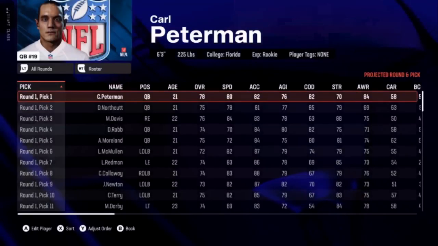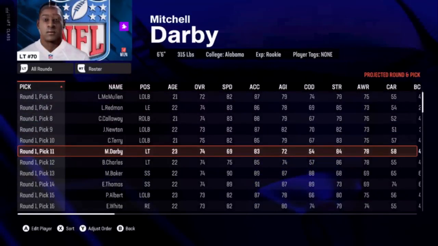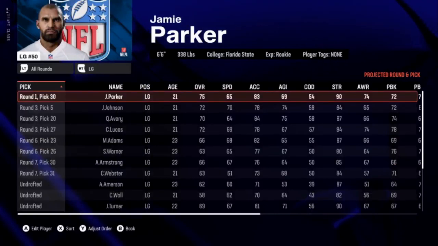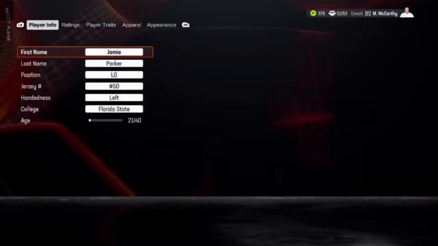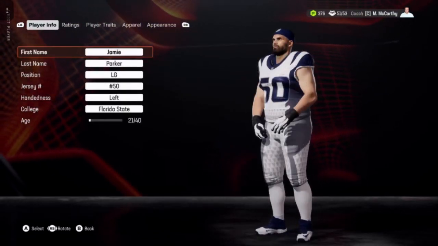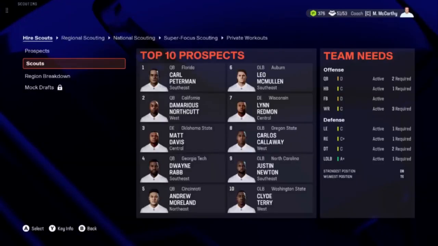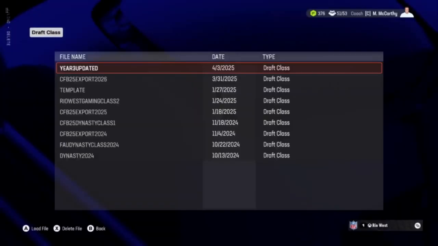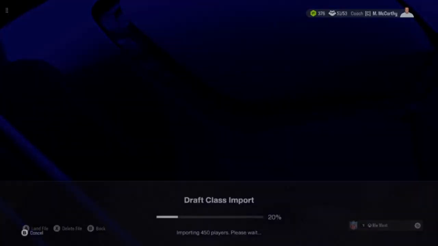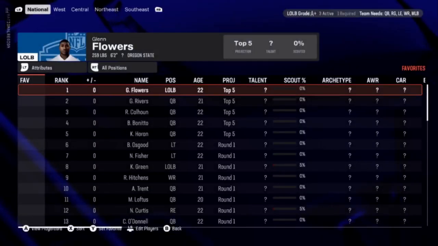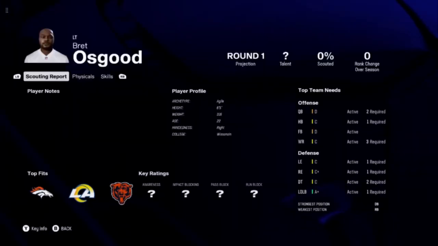And this is why I hope the NFL doesn't renew that license. They haven't done it yet, and they're past the time period where they normally renew the license. So I'm hoping that's a sign that they don't, and they open it up for other companies to be able to make NFL games, because this is inexcusable and it shouldn't even be a thing. You put in all of this time and effort editing these guys, and then you have this glitch happening that completely ruins the players that you created. So y'all let me know y'all's thoughts and feedback in the comment section. How do y'all feel about this?